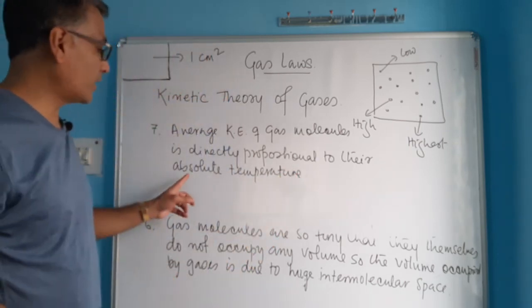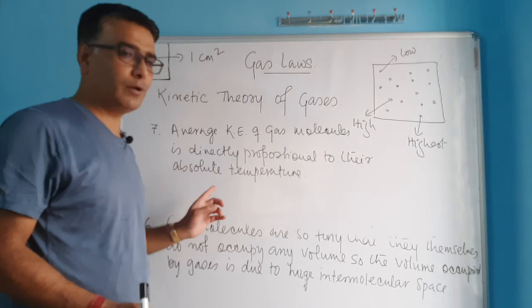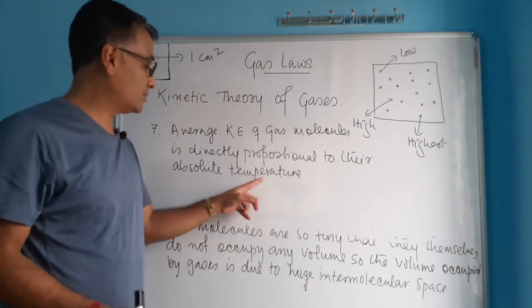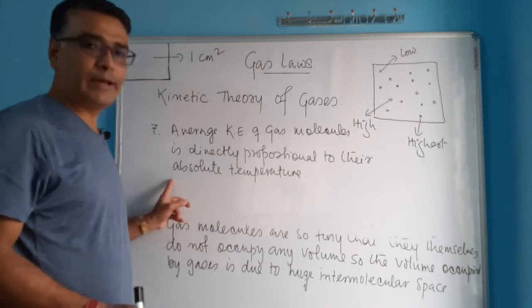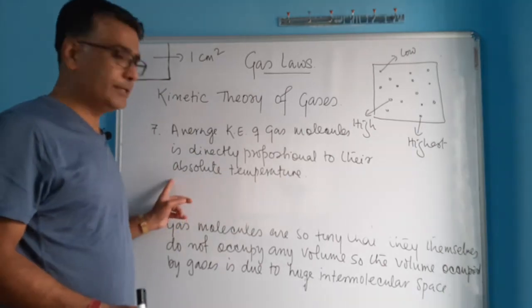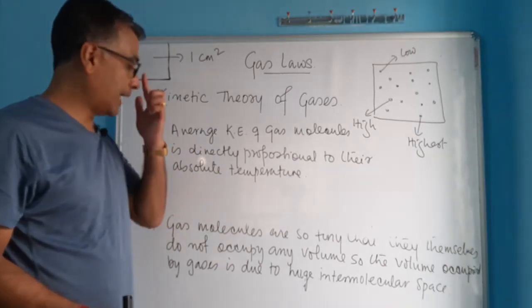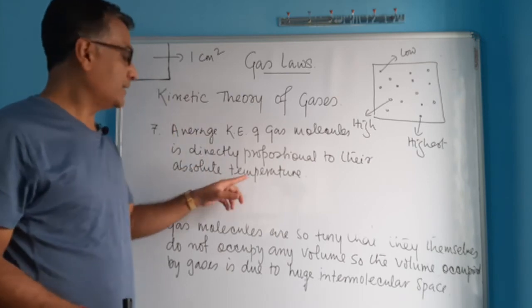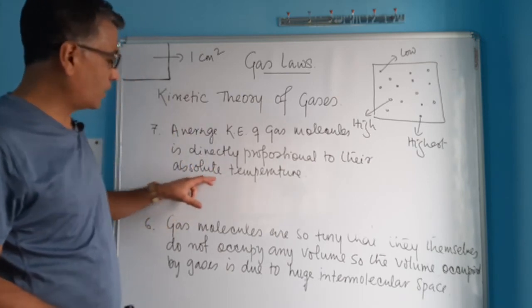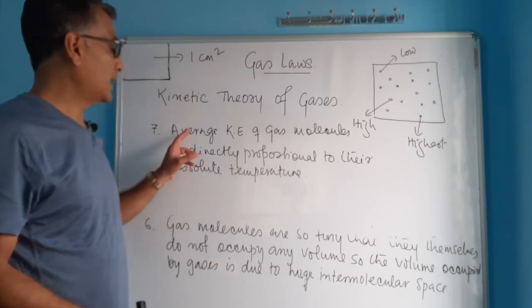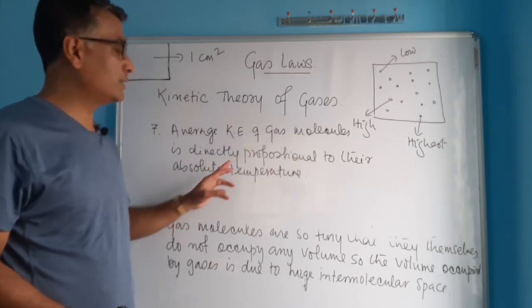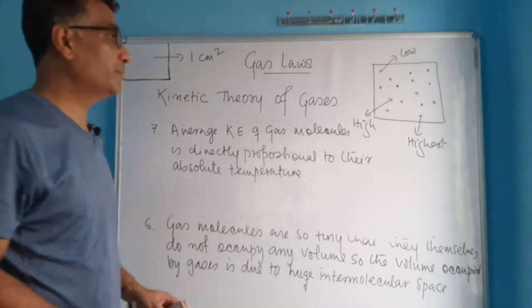So presently you will not understand the meaning of absolute temperature, because we'll deal with this term later. You know what is temperature, but you don't know what is absolute temperature, because this will come later when we complete discussing the gas laws. So presently I just don't want to focus on the term absolute, because it will not make any sense. So we'll only talk about temperature: average kinetic energy of gas molecules is directly proportional to their temperature. What's the meaning of that?